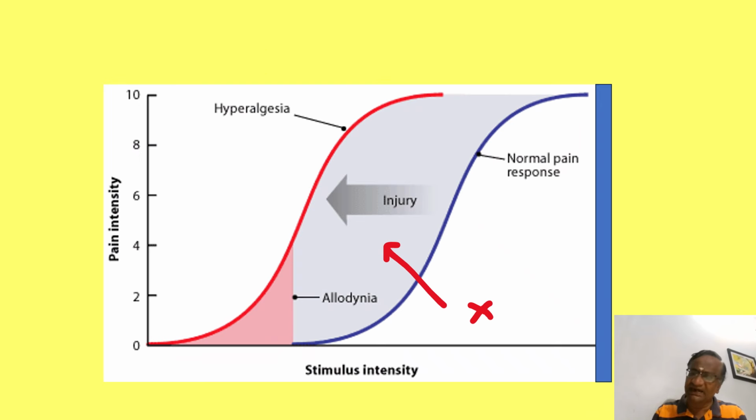Now we will go to central sensitization, for which I already have a slide. We will just start this. Now you have a stimulus. What is the pain intensity? This is the normal. The blue one is the normal. Now you get 4 or 5 at the stimulus intensity here. This is where the pain is.